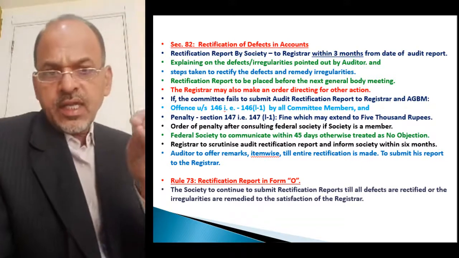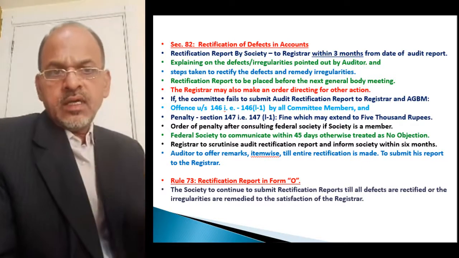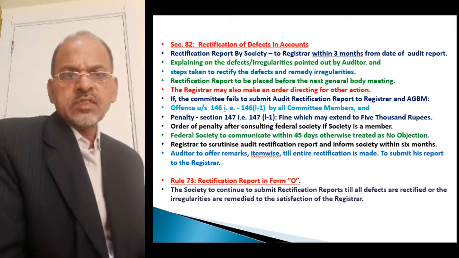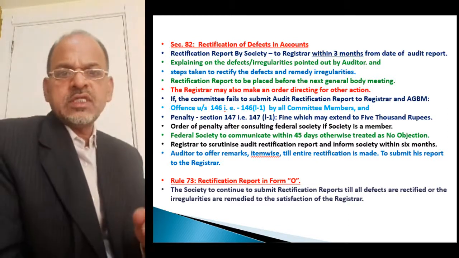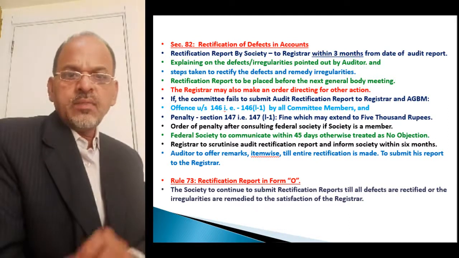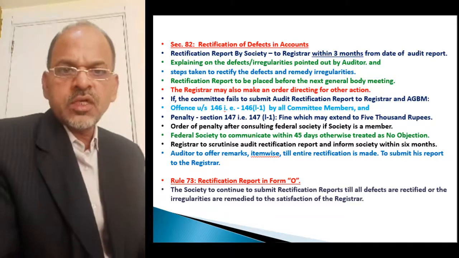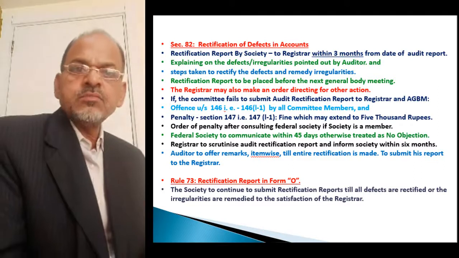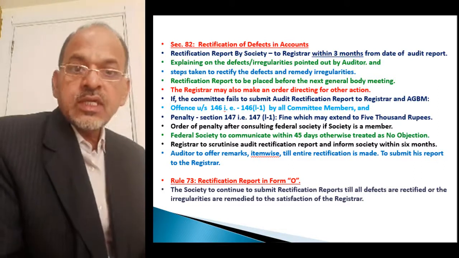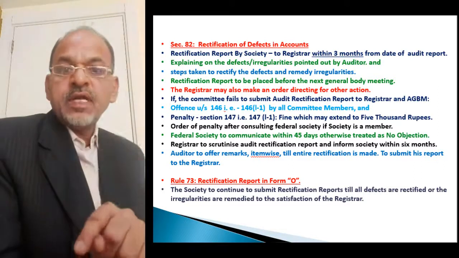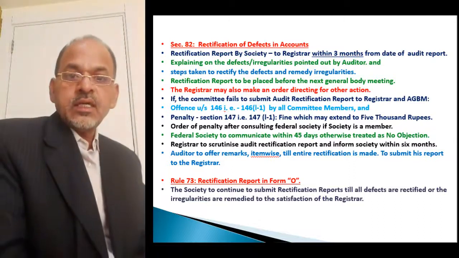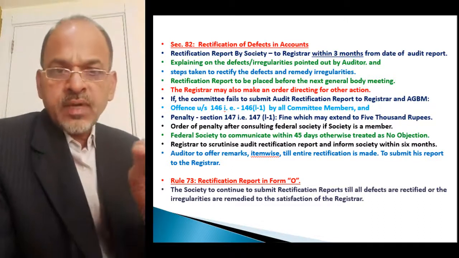If any committee member comes under section 146 and 147, if his act is considered an offence under section 146 and punishment is imposed under section 147, then that committee member or office bearer is disqualified to be a managing committee member.